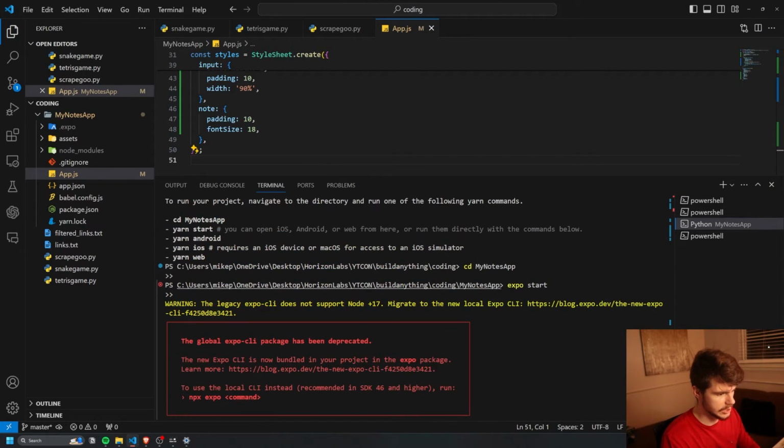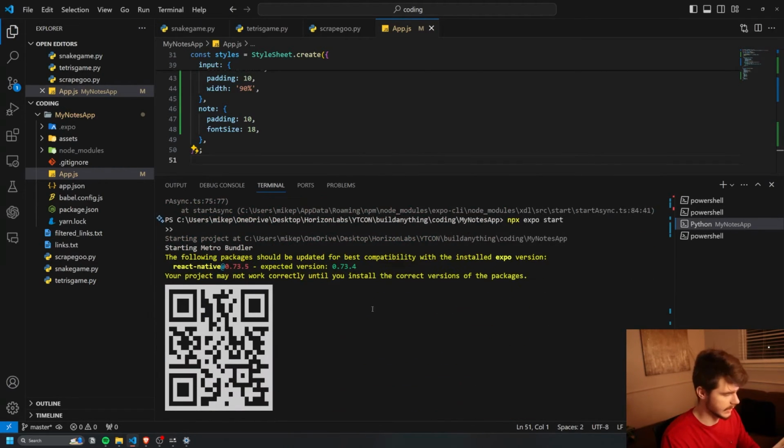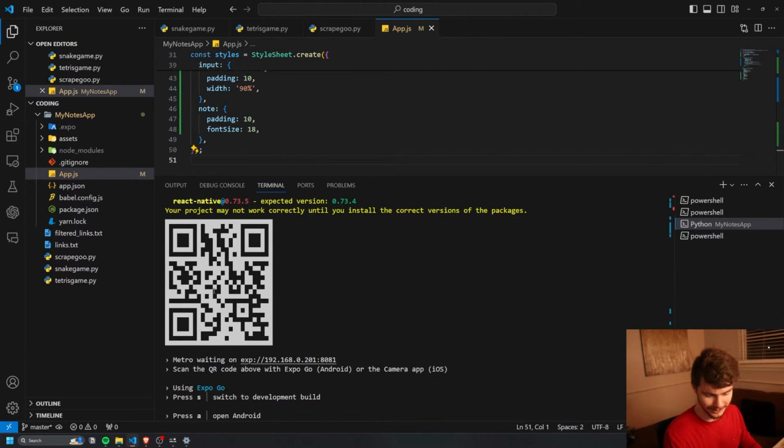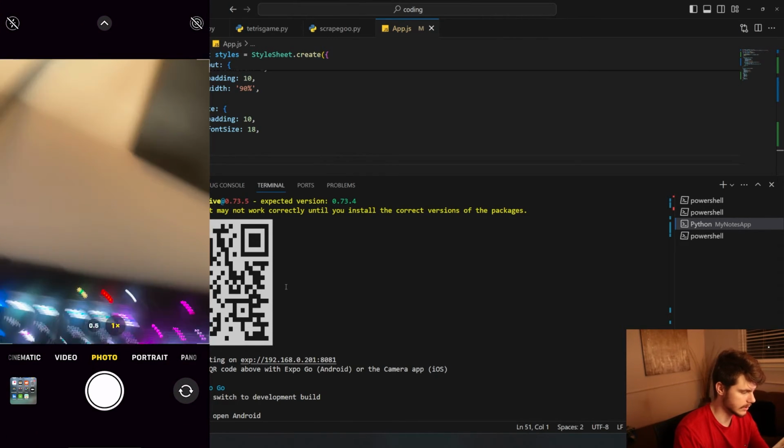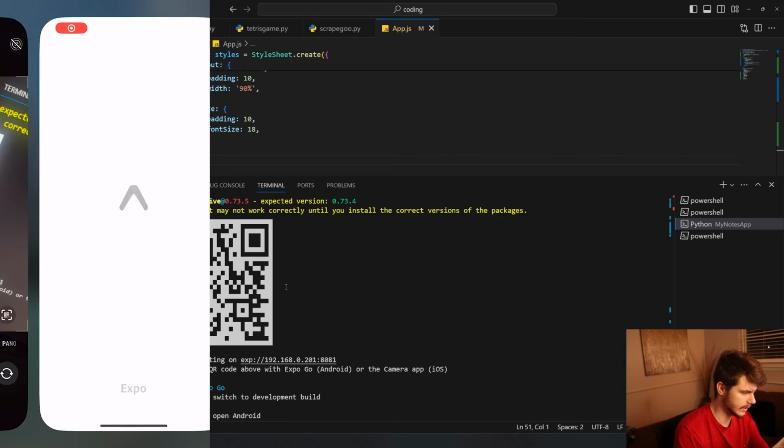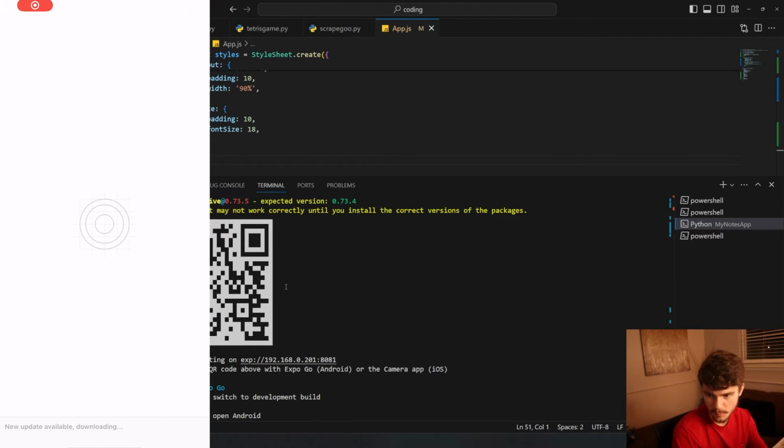Yeah, so just by changing it from expo start to npx expo start, we can now get this QR code that we can scan on our phone. So if you haven't already and you're following along, you're gonna wanna install the Expo app on your mobile device. I already have it installed here, but it will literally just be called Expo, and it will look like the Expo Go app right here. And if I open this up, after I have the application installed, if I give this QR code a scan, it will take me on over to my Expo page here.